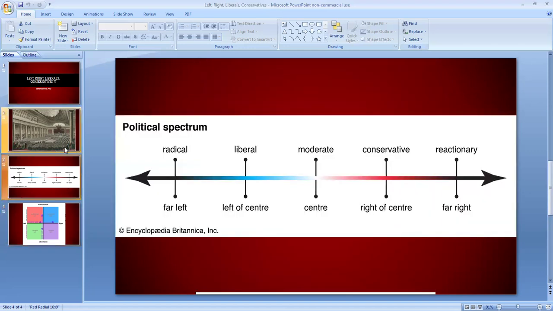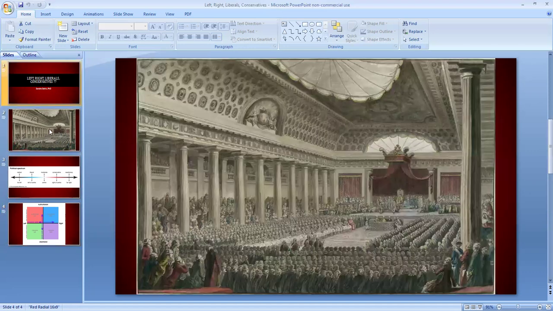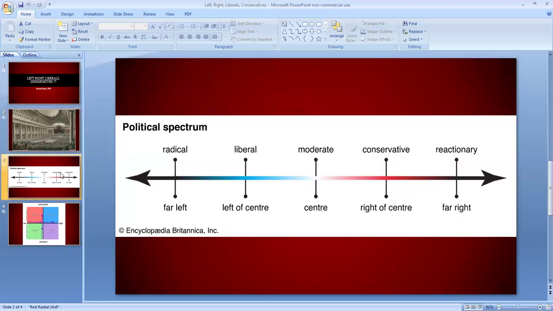So I hope that with this video, I was able to explain a little bit how the political spectrum works and what these terms mean: left, right, liberals, conservatives, radicals, reactionaries, far left and far right.